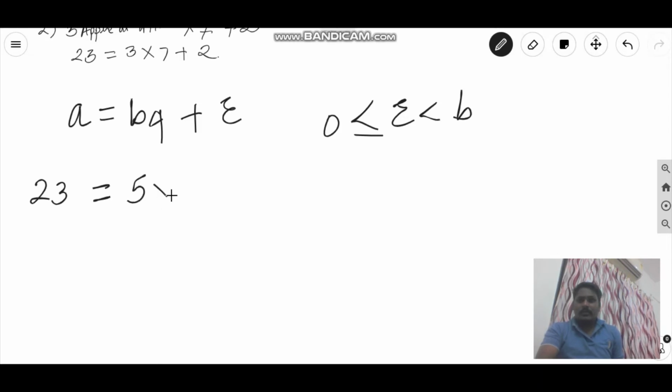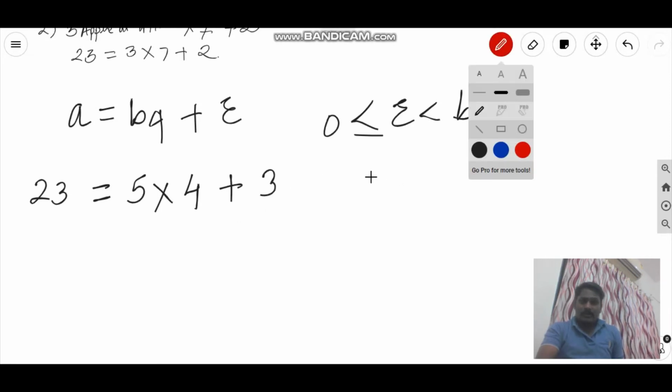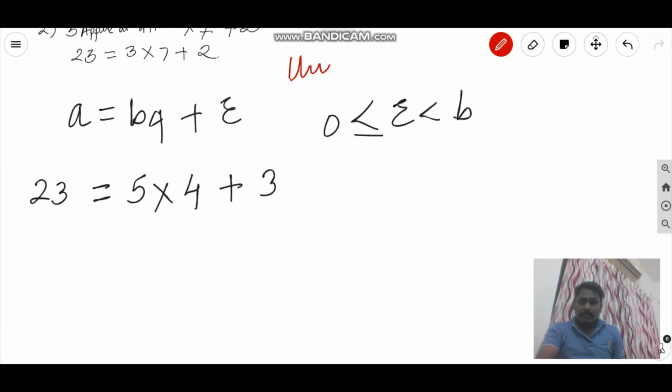5, so 5 4s are 20 plus 3. So we will understand what the word unique pair of Q and R means. तो यहाँ पे हमें Q मिला है 4 और R मिला है 3.